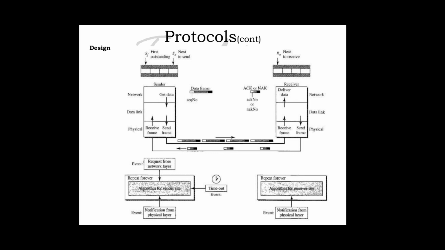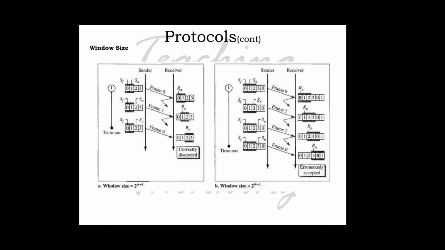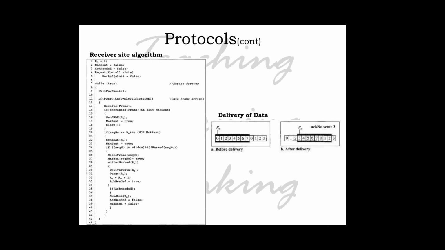This is exactly the same. The only difference is that it is selectively resending the frame that is corrupted or lost. That is the only difference, so we have added that.